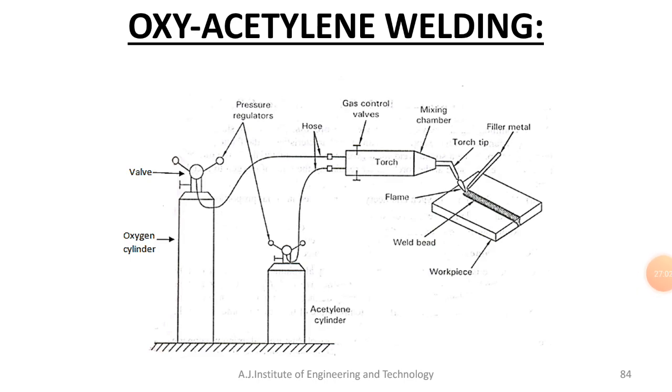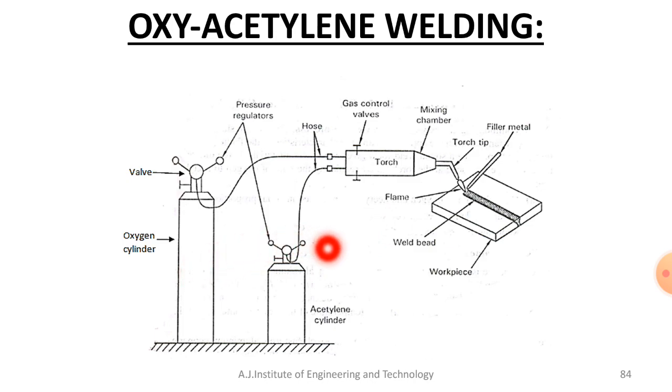The combustion that takes place inside the torch happens in two stages. In the first stage, the oxygen used for the combustion is supplied from the oxygen cylinder, so the reaction takes place between acetylene and oxygen.